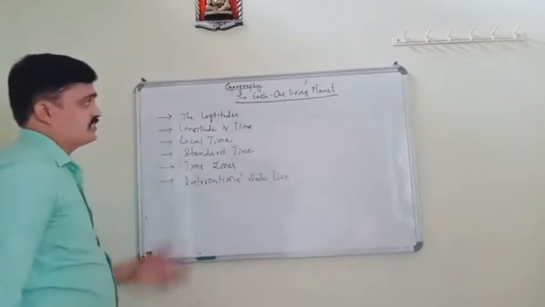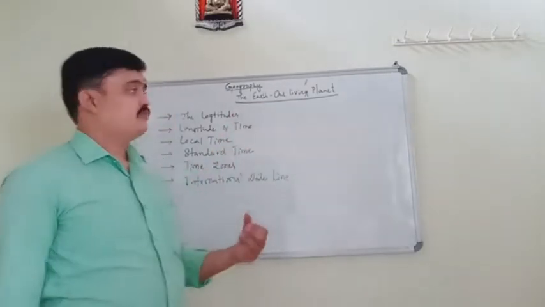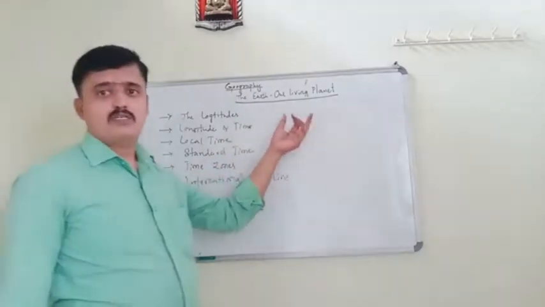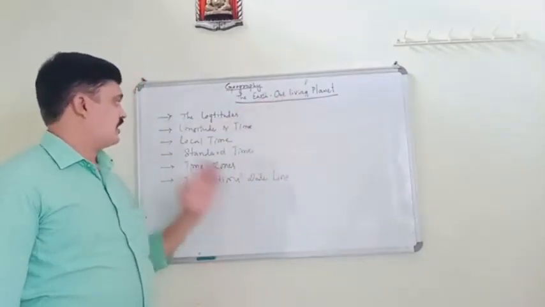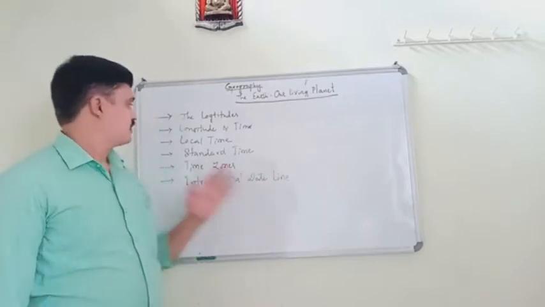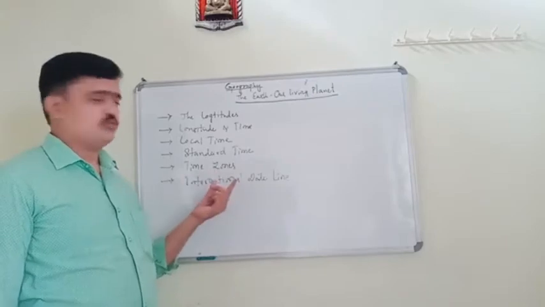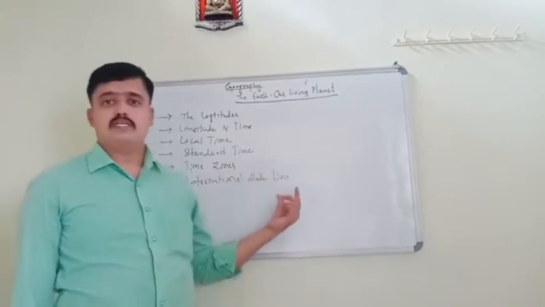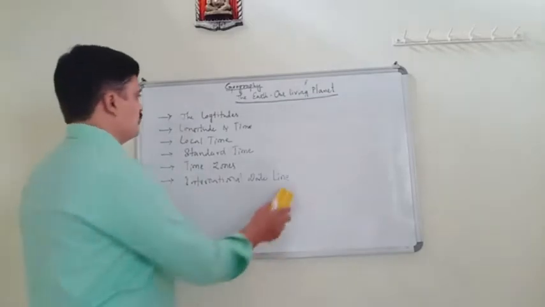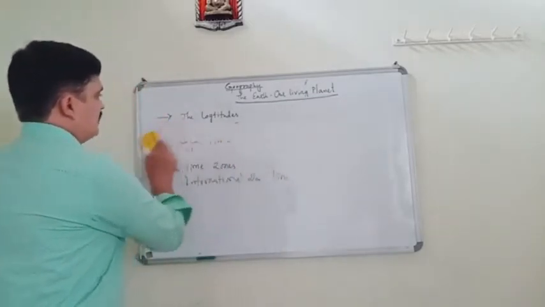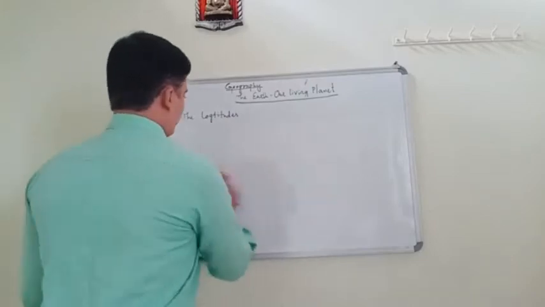So in this class, in the lesson the Earth, our living planet, we are going to learn the remaining points: longitudes, longitude and time, local time, standard time, time zones, and the international date line.